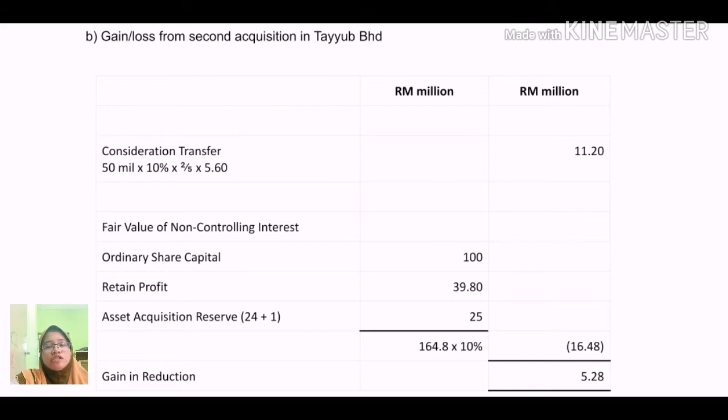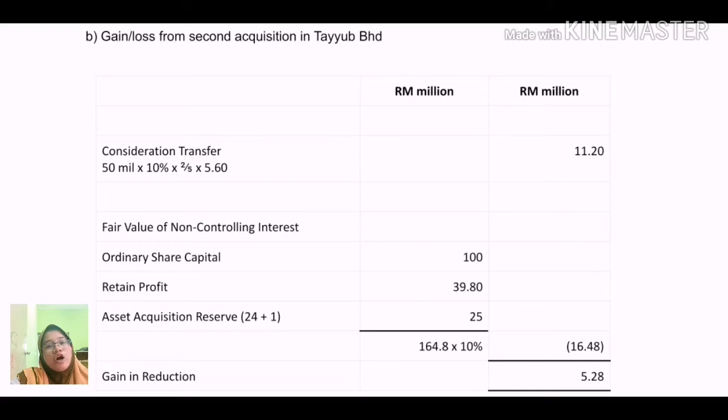For the consideration transferred, since the holding acquired another 10%, first we calculate the share of holding acquired, which is 10% times the number of OSC, which is 50 million. Then the answer we multiply by 2/5 and 5.6. This is because the holding purchased the shares by issuing 2 shares for each 5 shares acquired, at a price of 5.6 ringgit per share. So we get the amount of 11.2.